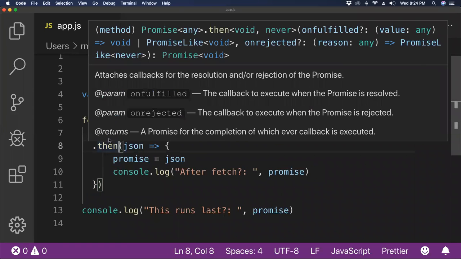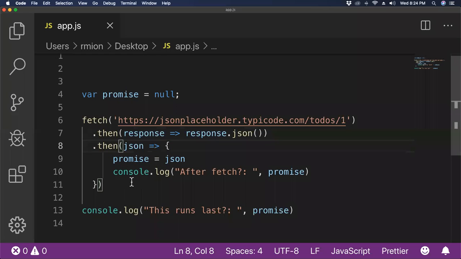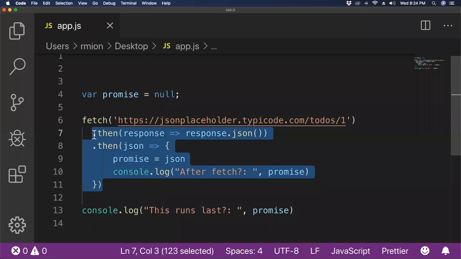So it is another promise that's kind of already resolved. So I can chain these things and just keep saying .then, .then, .then. And I know that at least within the confines of this code, I am working with the same data. I'm just passing it through a bunch of pipes.